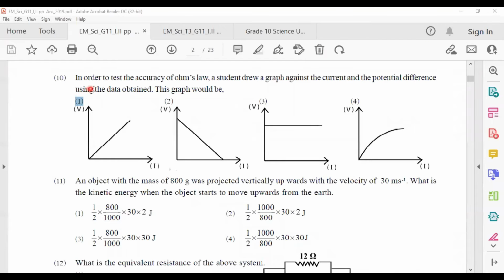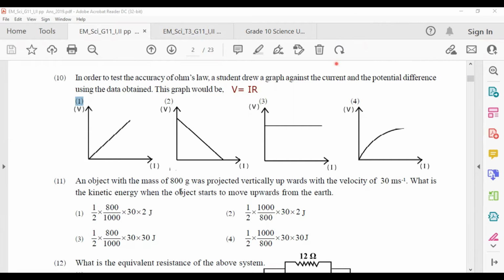10th question. In order to test the accuracy of Ohm's law, a student drew a graph of the current against the potential difference. This graph would show the relationship between the potential difference and the current, V equals IR. In this instance, R is constant. When we increase V, I also increases according to V. So answer number 1 is the correct answer.